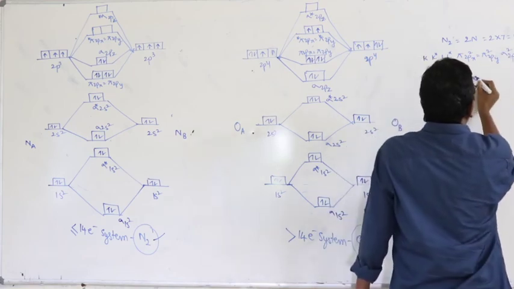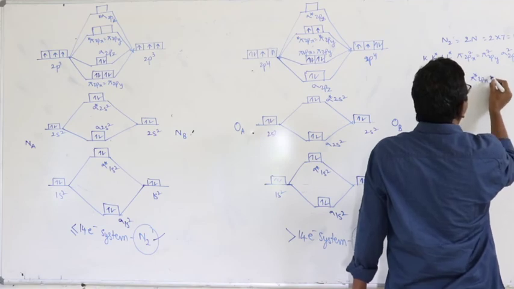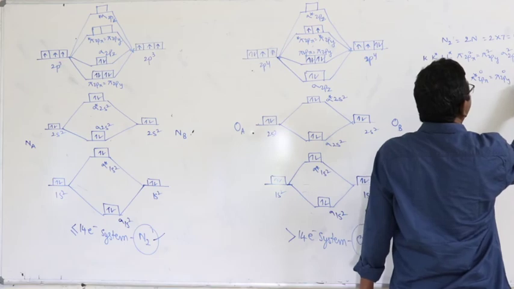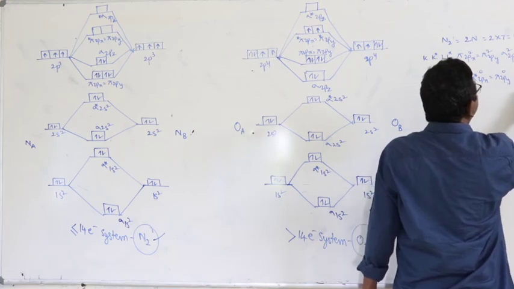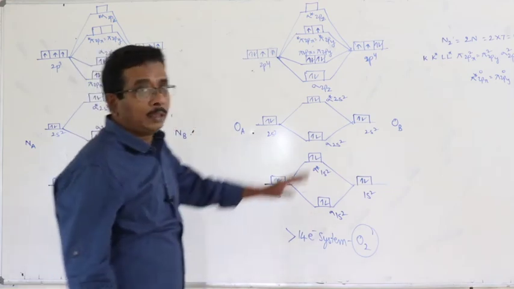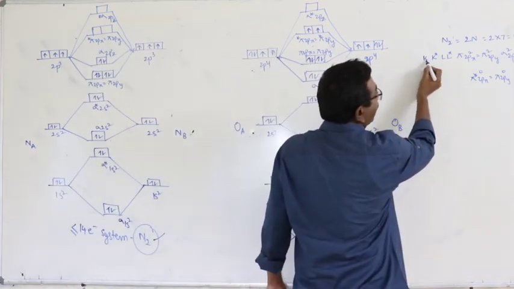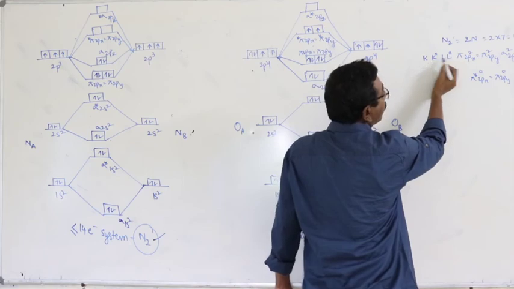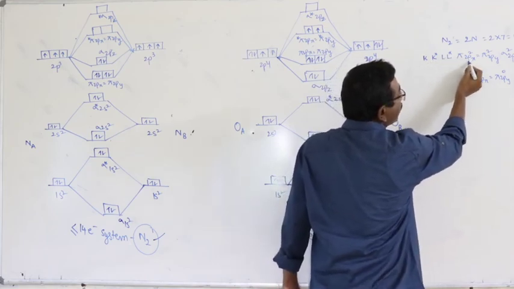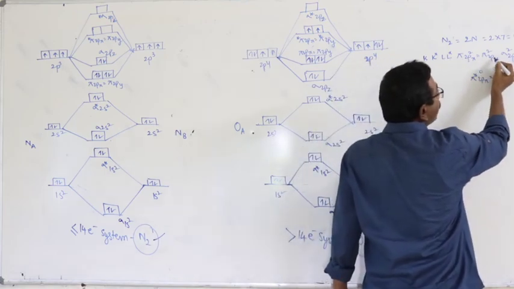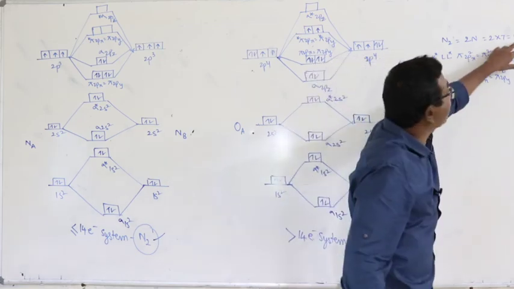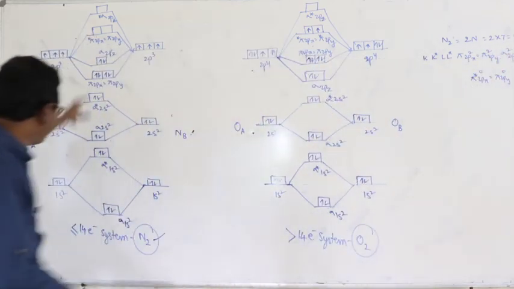And here pi star 2px equal to pi star 2py 0 0, sigma star 2pz 0. Look here: 2 electrons plus 2 electrons 4, 4 plus 2 6, 6 plus 2 8, 8 plus 2 10, 10 plus 2 12, 12 plus 2 14. Here the 14 electrons can be accommodated in these molecular orbitals.